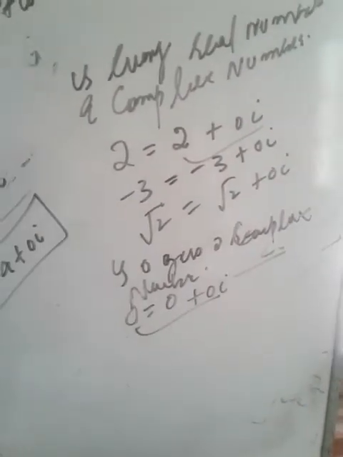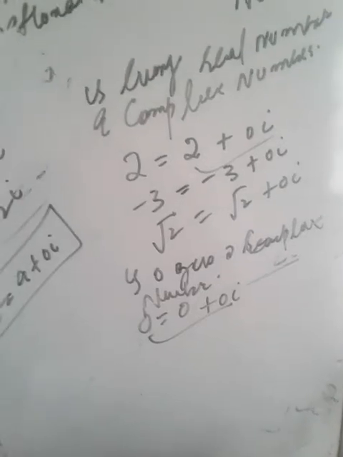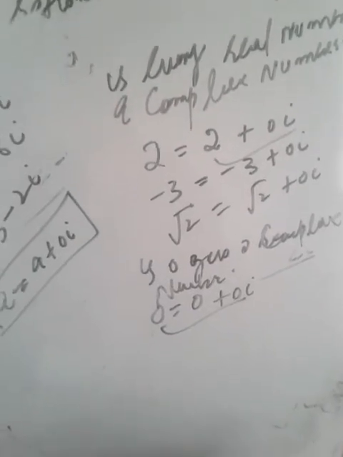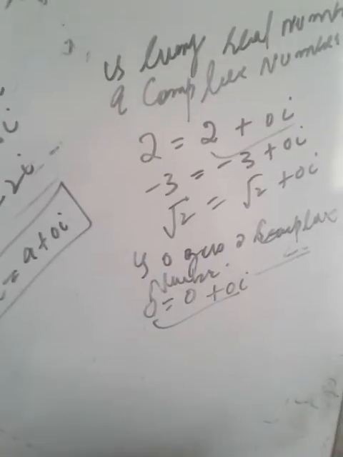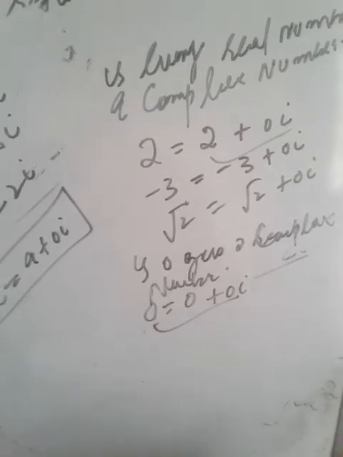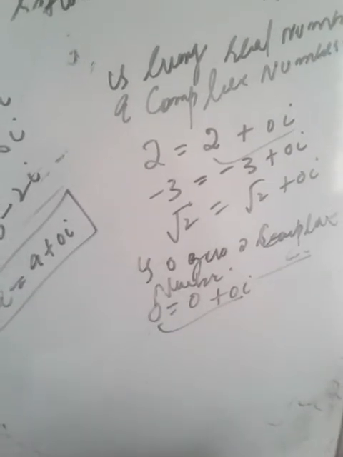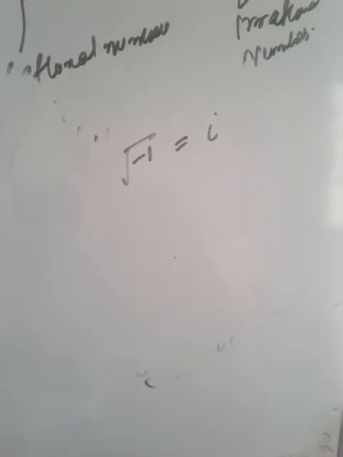So this is all about the definition of a complex number: a number in the form a plus ib, where a and b are real numbers, and i has the property that i square equals minus 1. One more thing: we have just defined that root minus 1 equals i.